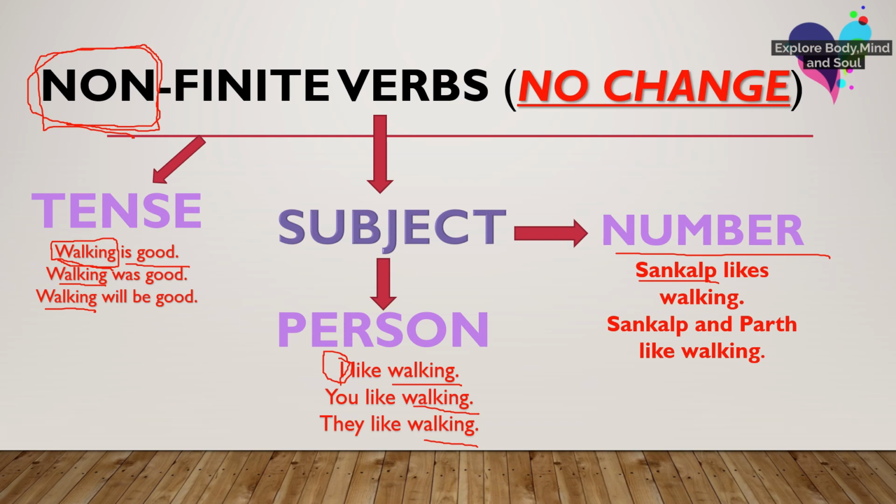But when I said Sankalp and Parth like walking, here although the number was plural, still walking didn't change. Walking remained walking only. So you can notice that non-finite verbs don't change even though tense or the number or the person changes.